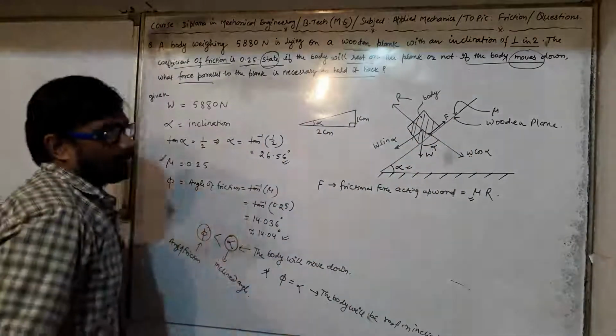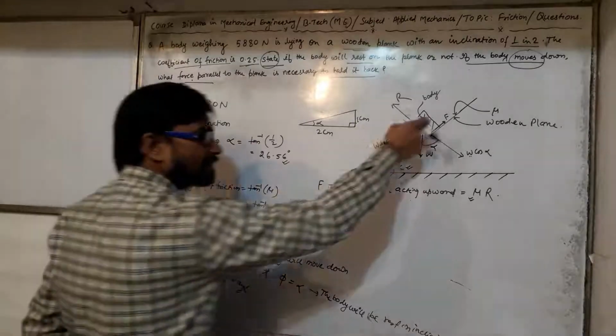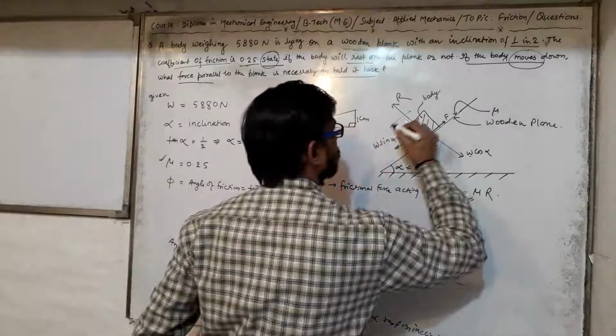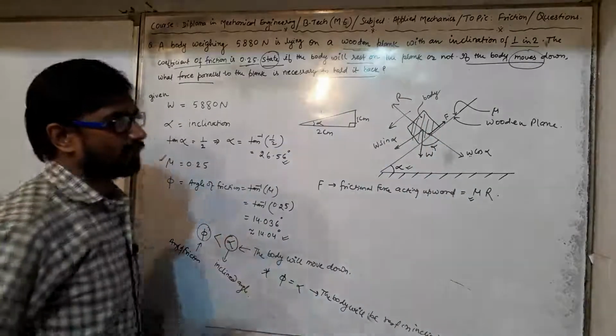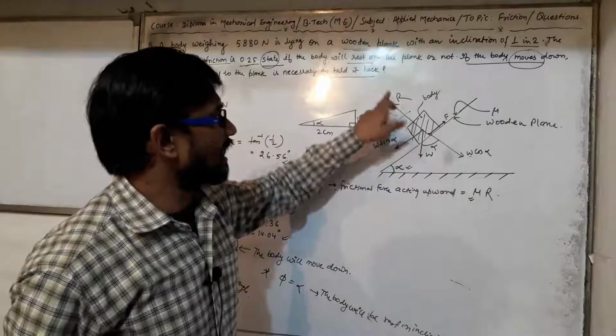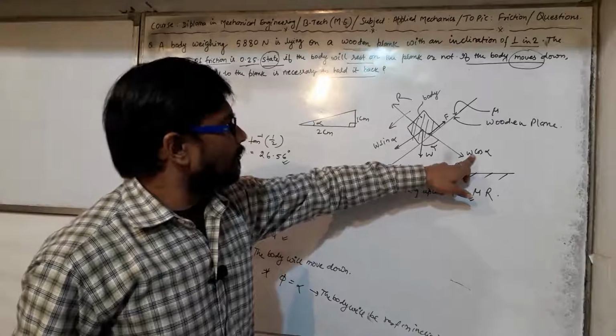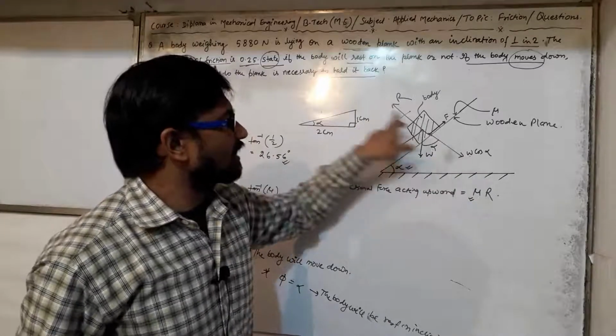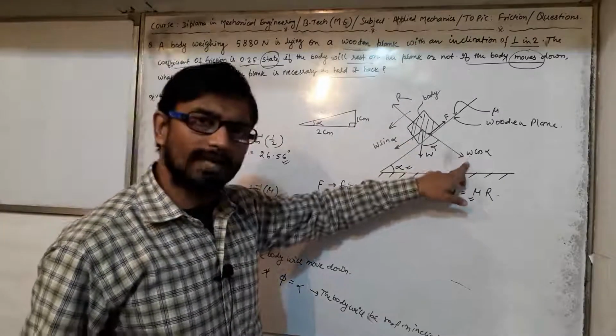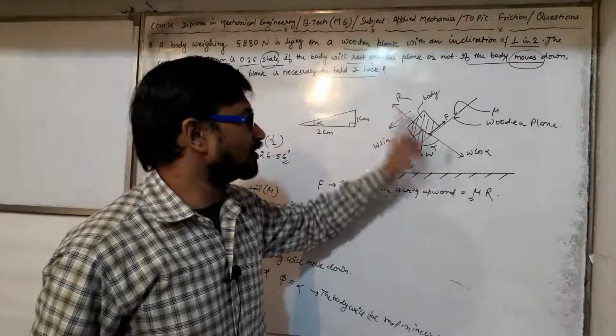Since the body is moving downward, there are two forces, R and W cos alpha. R and W cos alpha are equal in magnitude but opposite in direction.